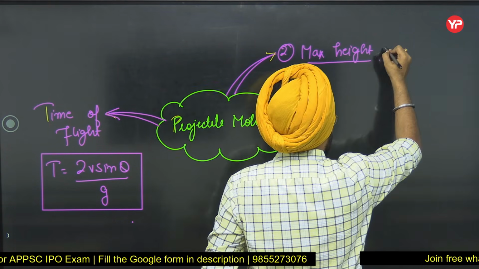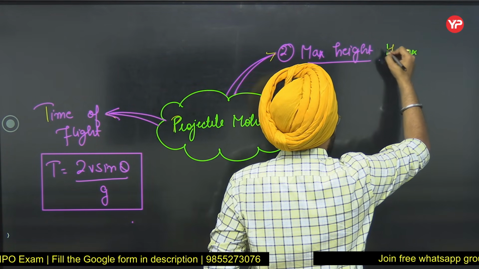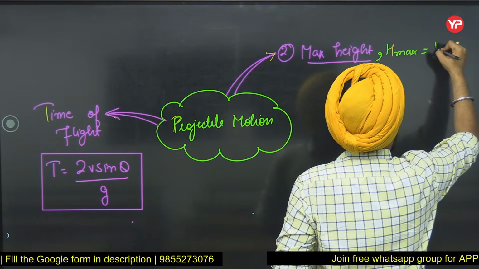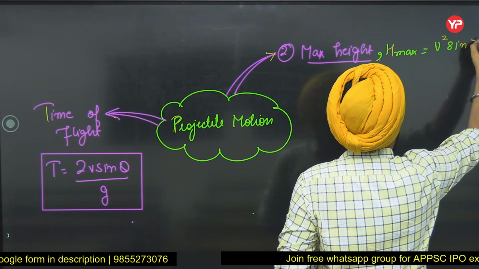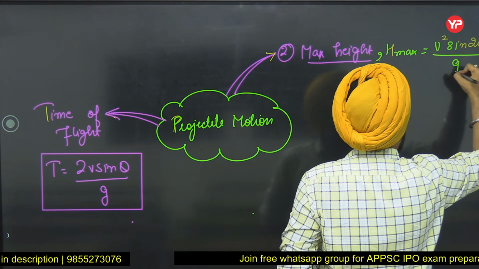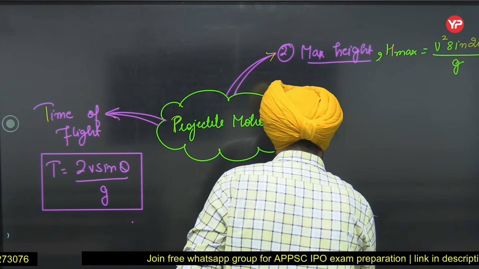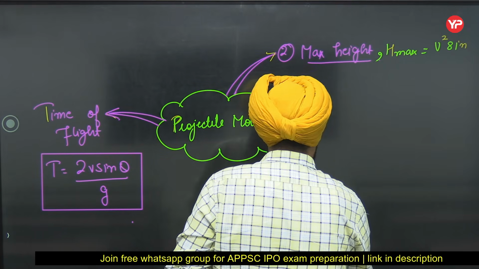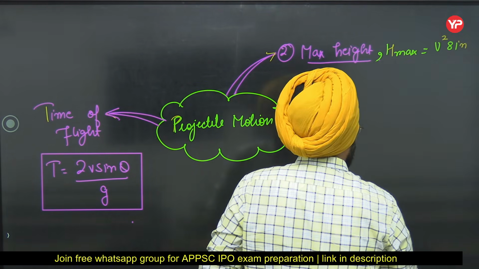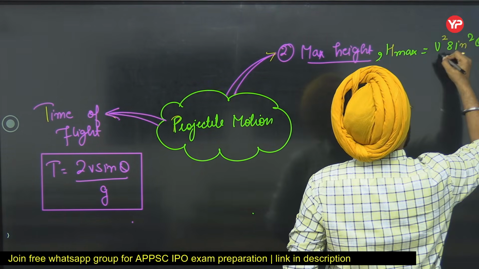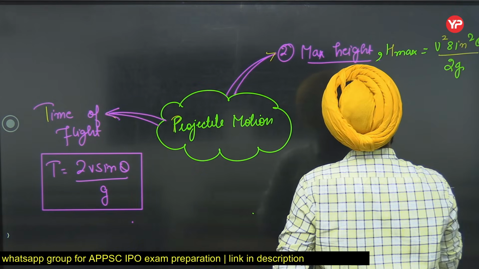It was equal to what? H max, v square sine 2 theta by g. Sorry, it was v square sine square theta by 2g.